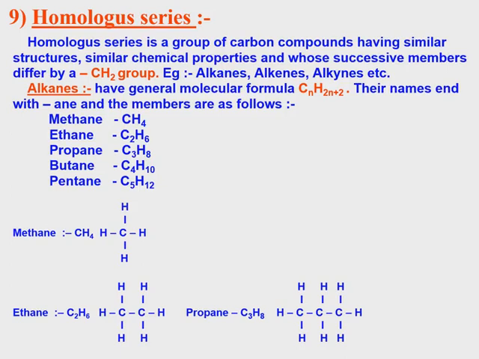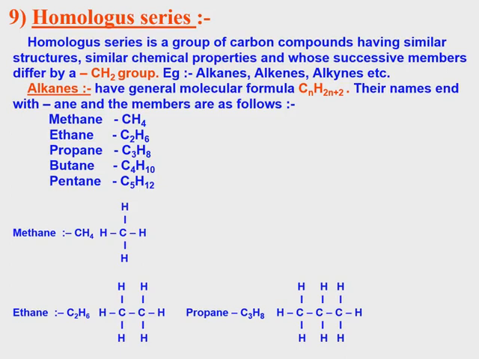If n equal to 3, C3, H 2 into 3 is 6, plus 2 is 8. So C3H8 is coming, it will be propane. Then n equal to 4, C4, 2 into 4 is 8, 8 plus 2 is 10. So C4H10 is coming. Carbon 4 with single bonds is butane.